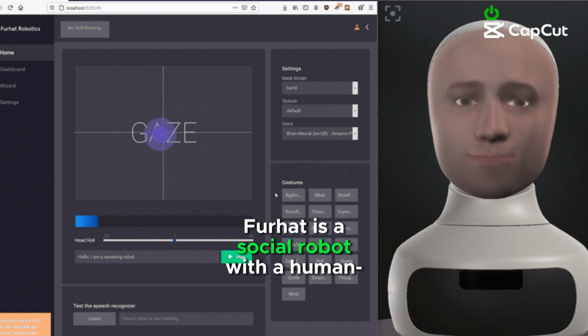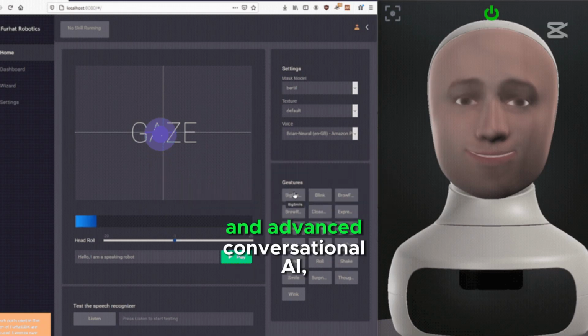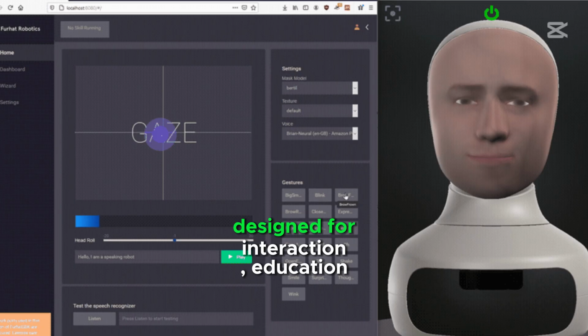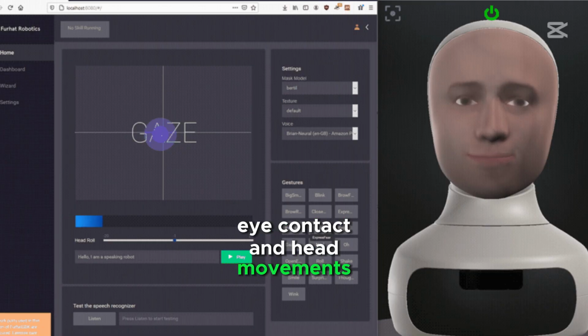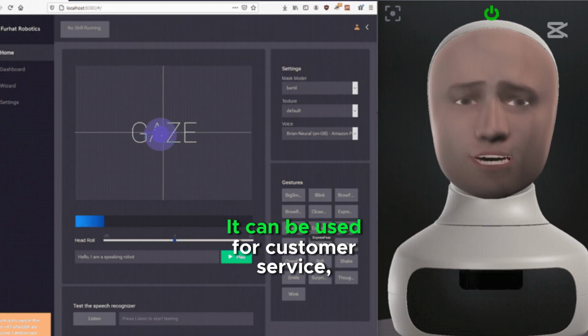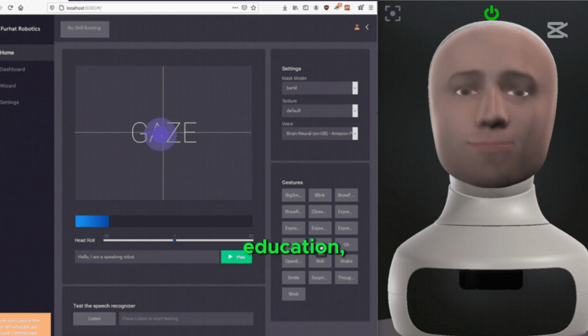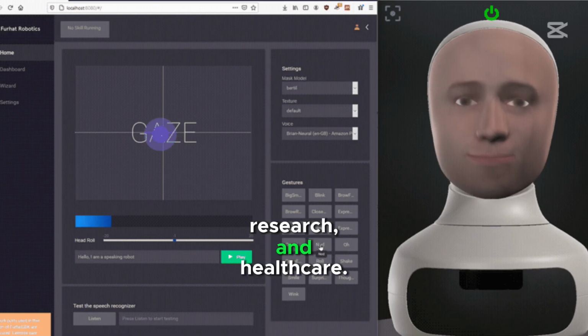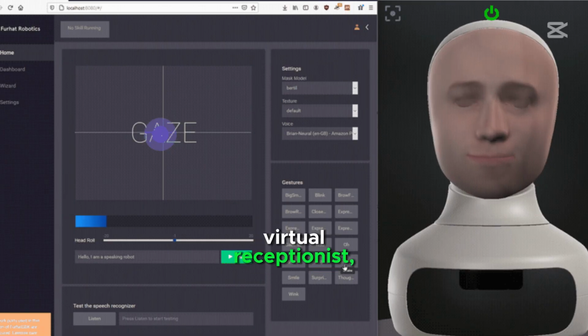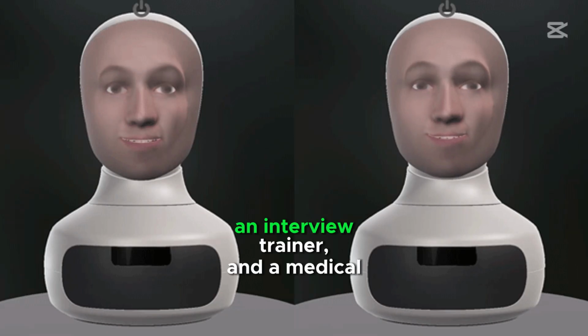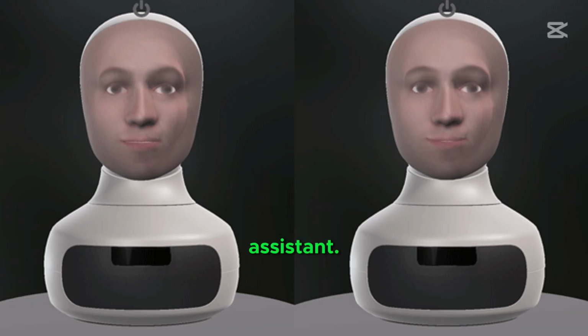Furhat is a social robot with a human-like face and advanced conversational AI, designed for interaction, education, and research. Realistic eye contact and head movements improve interaction. It can be used for customer service, education, research, and healthcare. Common applications include a virtual receptionist, a language tutor, an interview trainer, and a medical assistant.